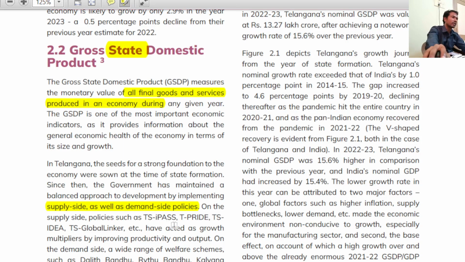Industrial Project Approval Self-Certification System, IPASS. We will see more about this in the industrial sector. A separate software is there for TS-iPASS. We will see it, but do remember, TS-iPASS is a single window mechanism for all industrial sectors.